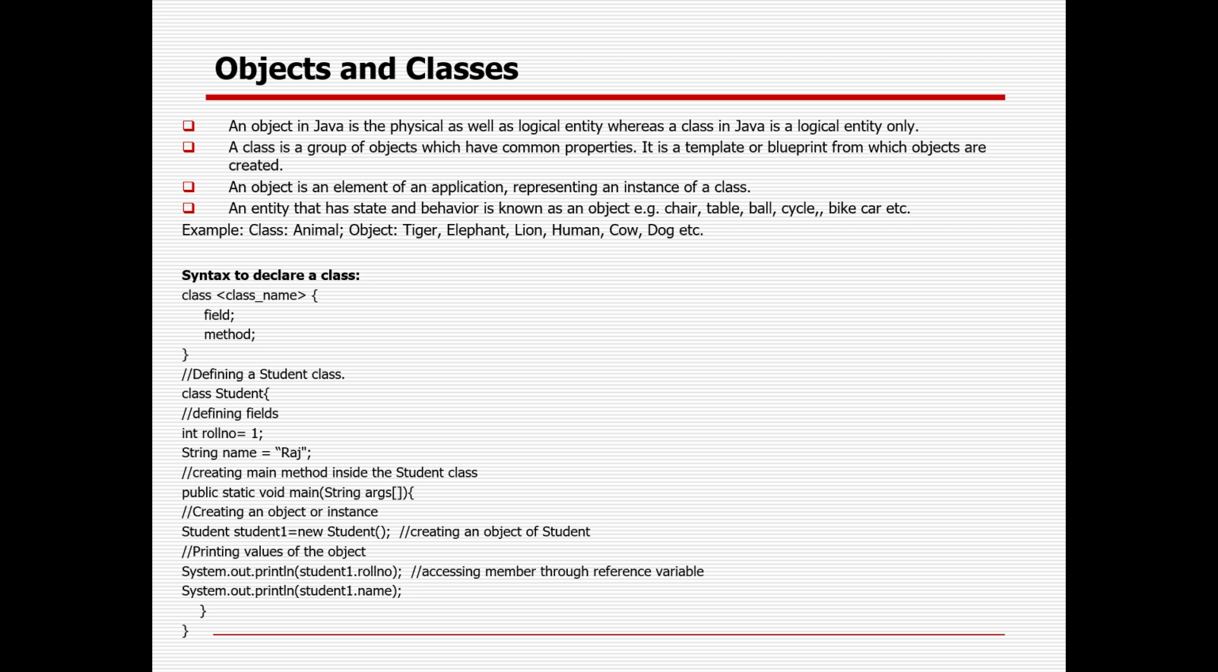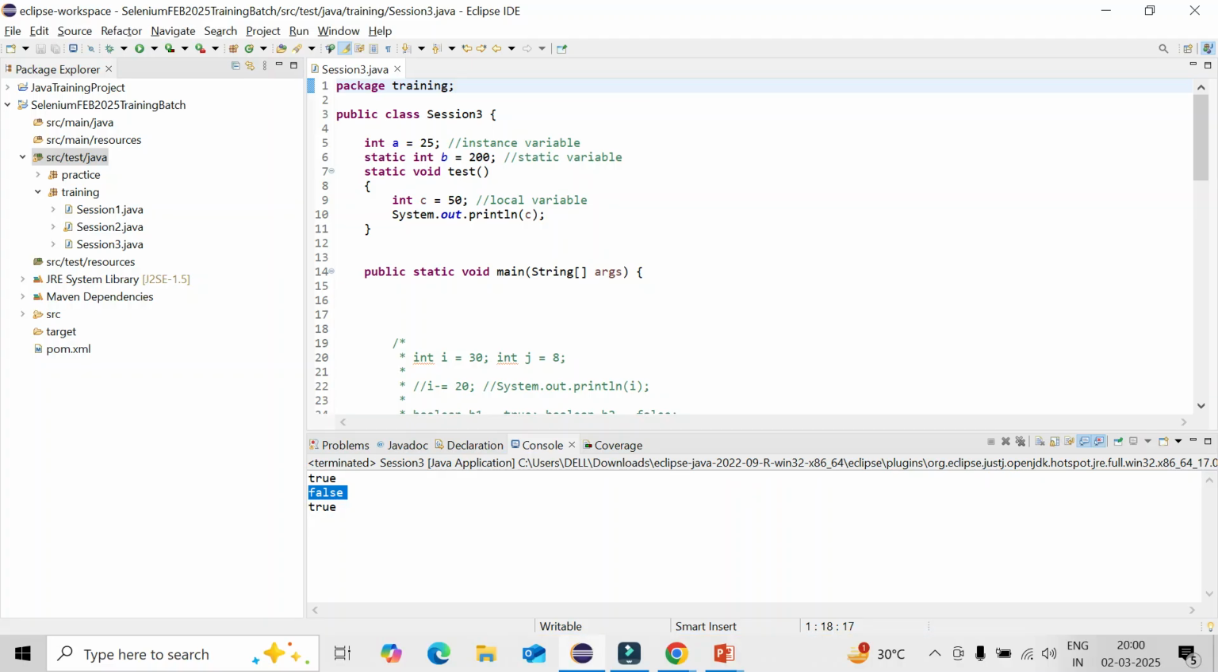Mango is an object, but fruit is a class. In case I want to talk about flower, flower is a class. But sunflower, marigold, lotus, everything is an object within the class. So that is the way. An object is an instance of the class, whereas a class is nothing but a group of similar objects with common properties. So what is the way I can define a class? With the class name and the fields.